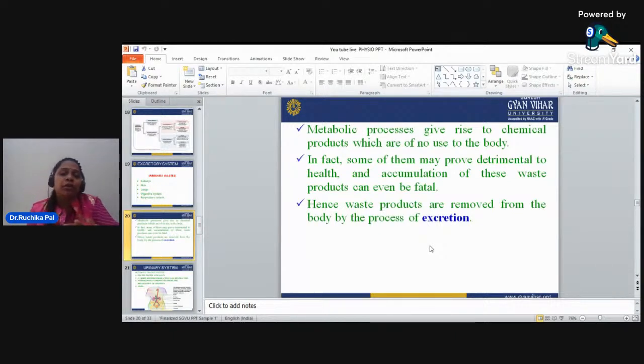Metabolic processes give rise to chemical products which are of no use to the body. In fact, some of them may prove detrimental to health, and accumulation of these waste products can even be fatal. Now, these waste products are removed from the body by the process of excretion.